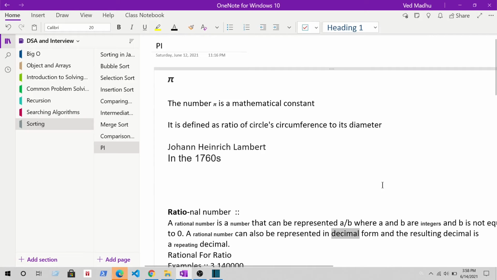पाई के बारे में बात करते हैं. So pi is a mathematical constant. It is defined as the ratio of a circle's circumference to its diameter. Another way of saying the same thing is that if we take a circle with a diameter of 1 meter, the length of its circumference would be pi meters.